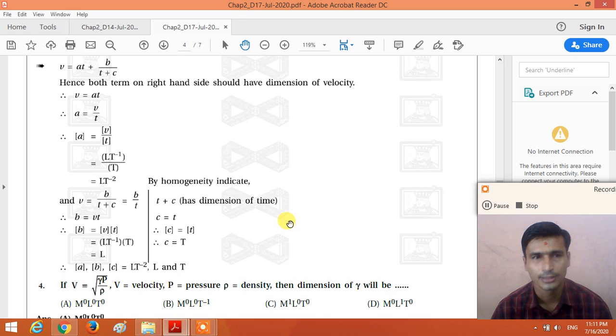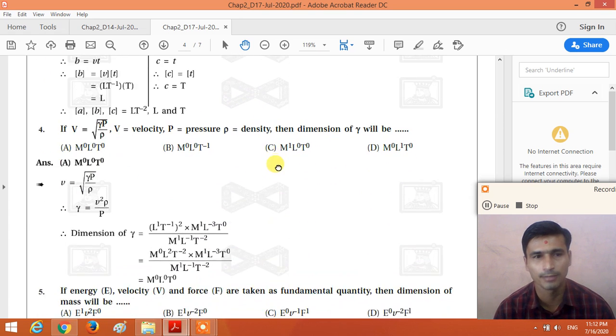Correct, dear student? Understand this MCQ, how we can solve for the dimensional formula of any physical quantity given in the equation. Physical quantities are added or subtracted if and only if they have the same dimensional formula. If there are more terms in the equation, all the terms have the same dimensional formula, right? Now question number 4.